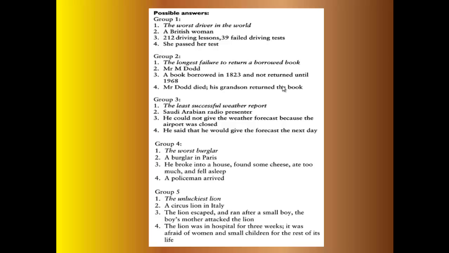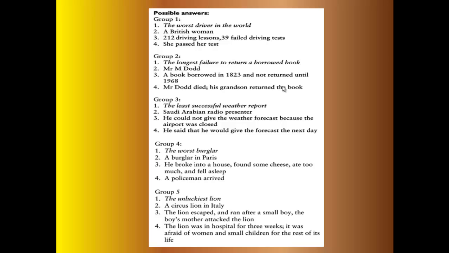Group number 4. The title of the story is The Worst Burglar. The story is about a burglar in Paris. What are the main details? The burglar broke into a house, found some cheese, ate too much food and fell asleep. What happened in the end? A policeman arrived.